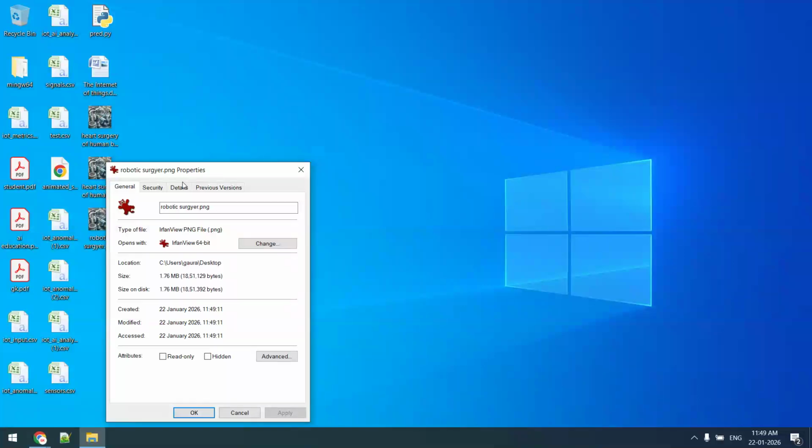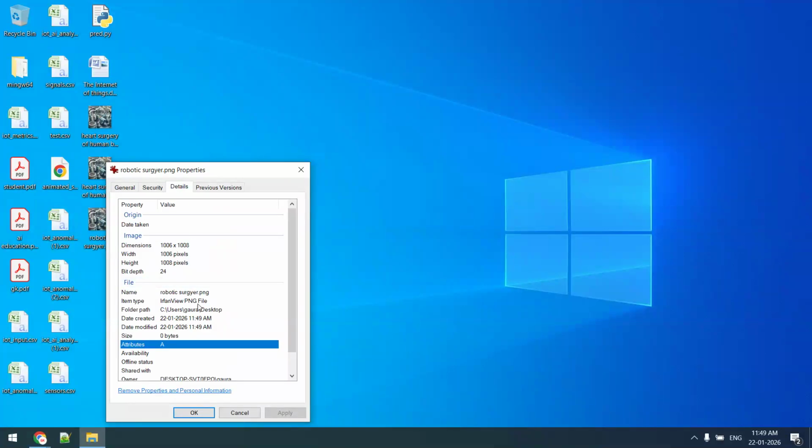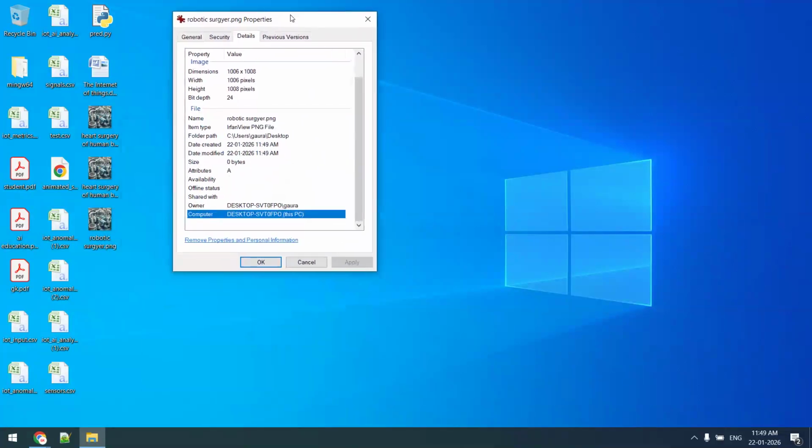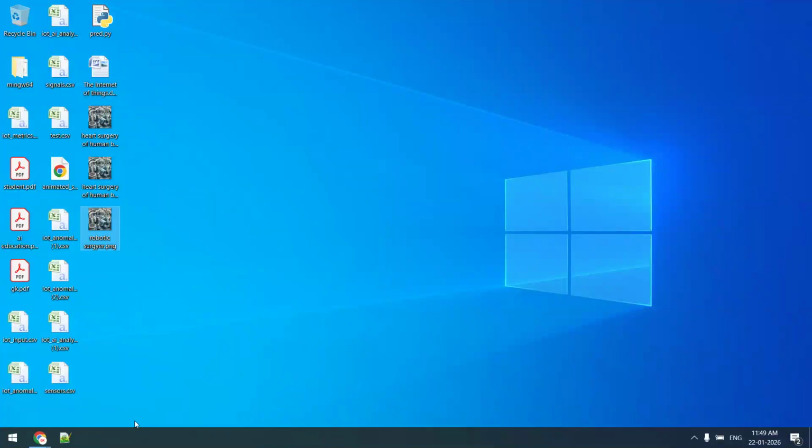Now with the new file name, you can see that it is giving me that particular information, on which date it is modified, 22 Jan, today's date, 11:49 a.m. What is the size, who is the owner? This is my laptop metadata. But in an AI generated image, this metadata will not be available, and only in this way anybody can catch that this image is AI generated.